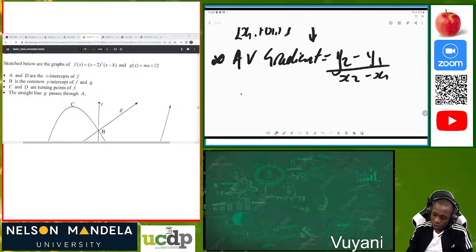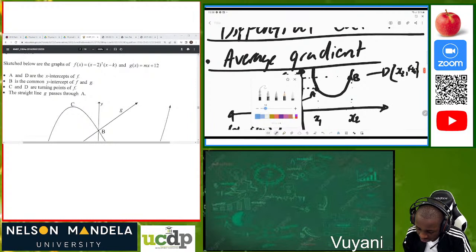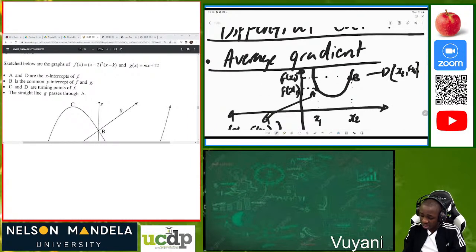Now I'm going to introduce this one. Again, the average gradient is equal to, on the position of y, to check on my plotting here, I shifted a few things so that you can see. On the point B, we said B is a point which is x2 and f of x2. Bear in mind that f of x2 is representing y2.